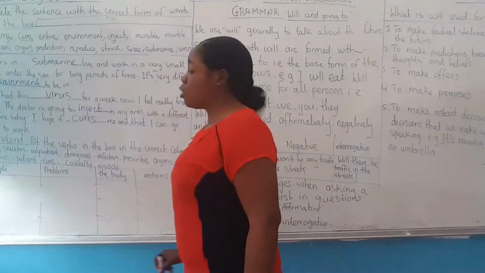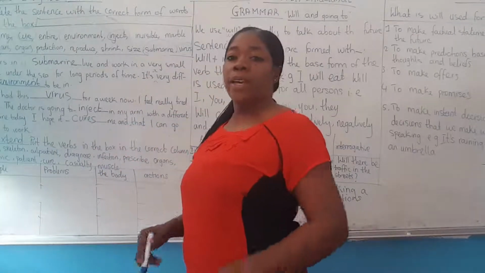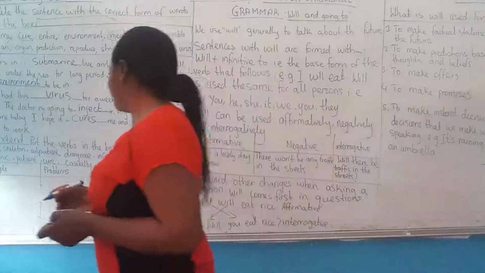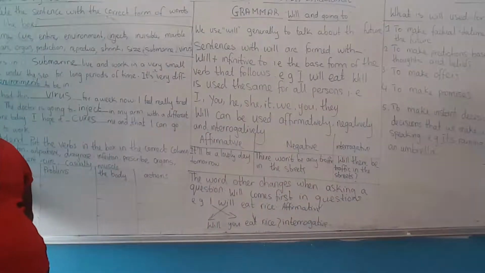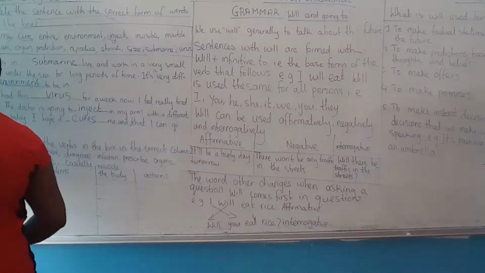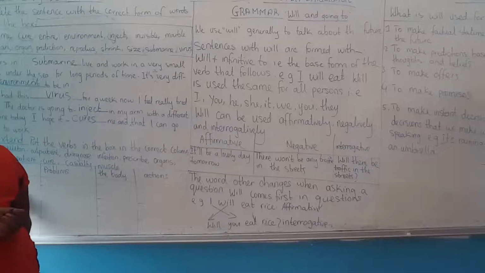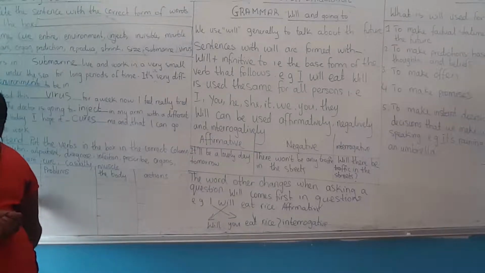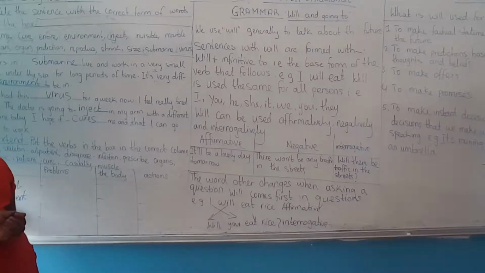I think word number 1 to go under people is patient. We write it there, patient. The second word, outpatient. Third one, casualty.